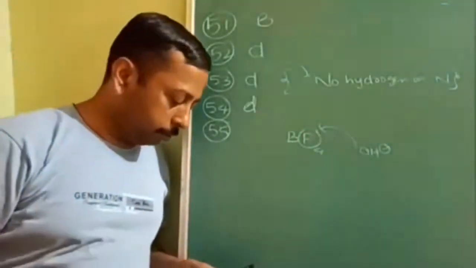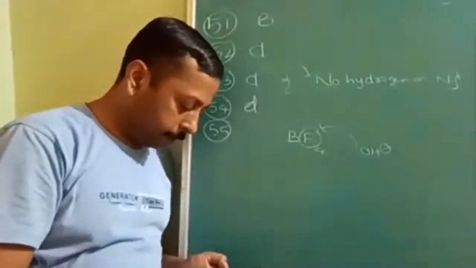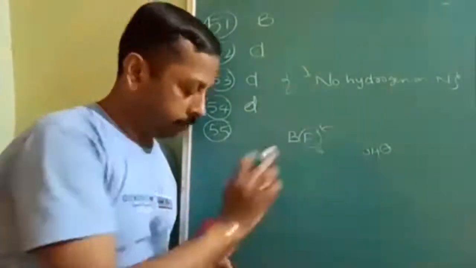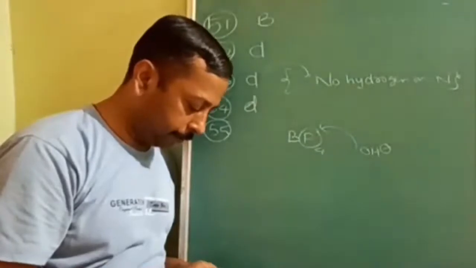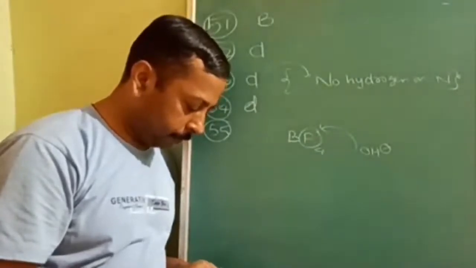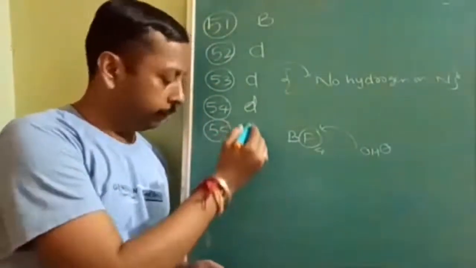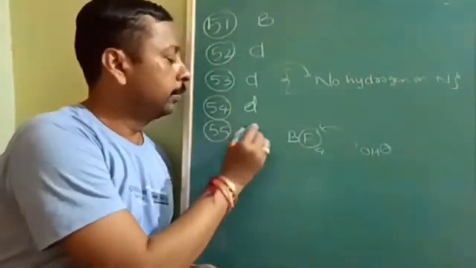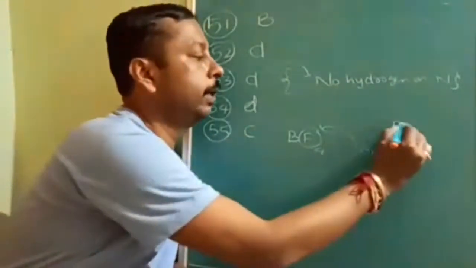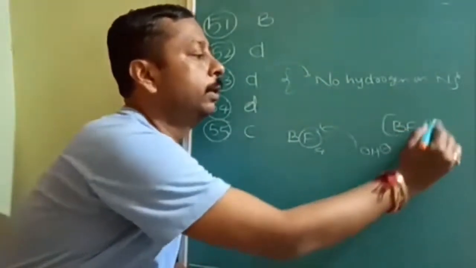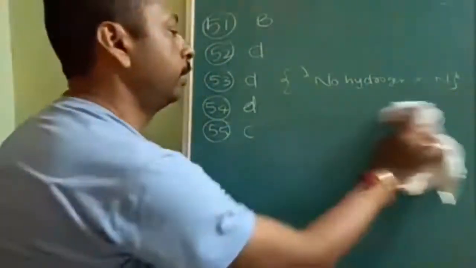Once all hydrolyzed, H3BO3 will be formed, and first it will form OH minus. So answer, third option. From where will fluorine minus come? Third option is given as BF4 minus. This extra fluorine will not be available. So that's why C option is correct.